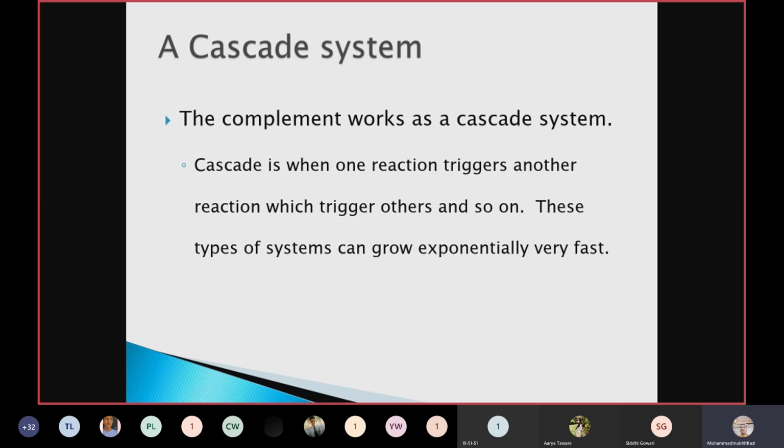One is the larger part, and second one is the smaller part. The larger part is denoted as B. The smaller part is denoted as A. The B stands for binding. So everywhere B comes, which is a larger part, will bind to the cascade. Only exception is C2. When C2 is divided, C2A will bind and C2B will be released.